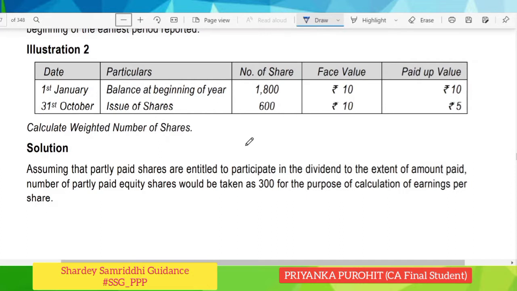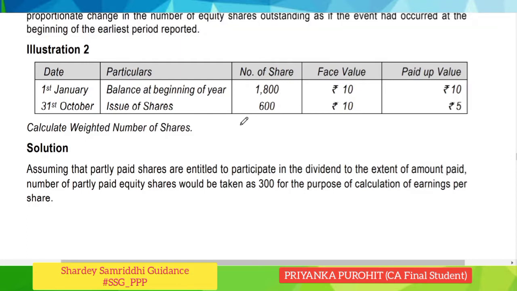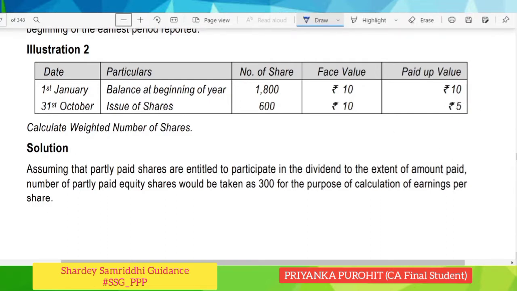Had the question mentioned that the partly paid shares are also entitled to the same dividend which fully paid shares are entitled to, then we won't have to multiply it by 5 by 10. That is, we won't do the proportionate calculation. So let us look into the answer first.